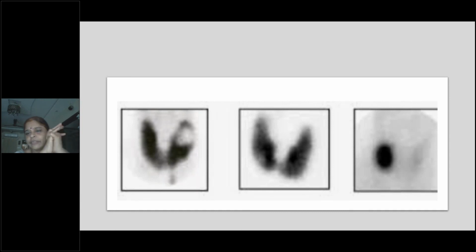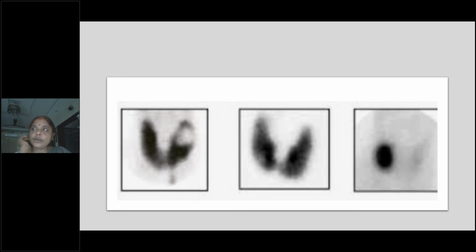So now how do you do the radioiodine uptake scan? It is a hot nodule. How will you do a radioiodine uptake scan?